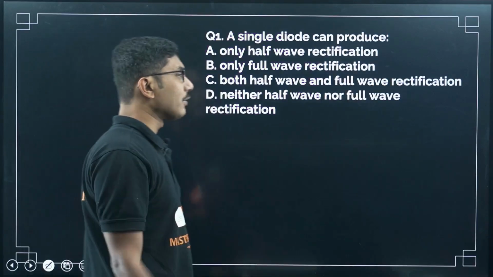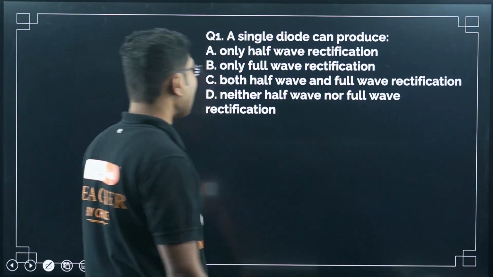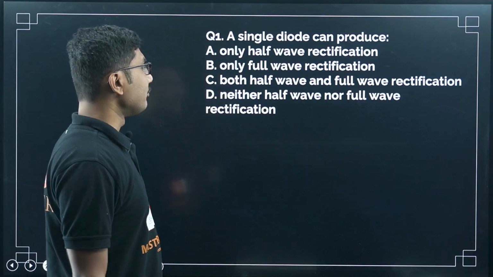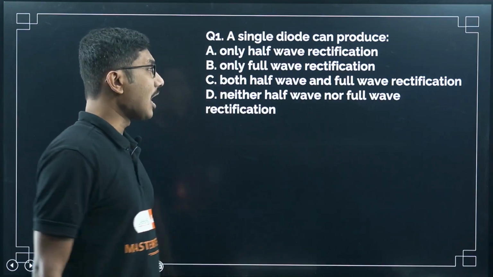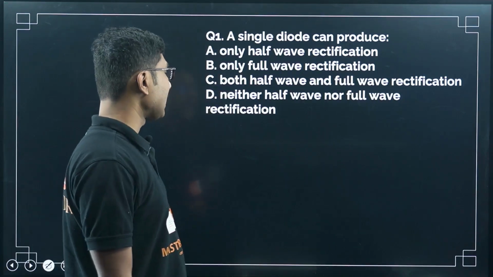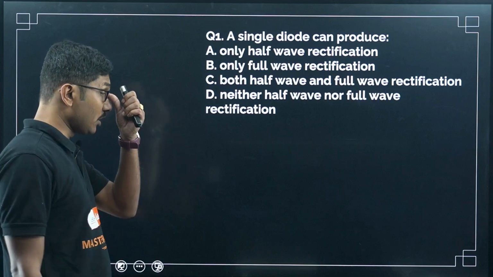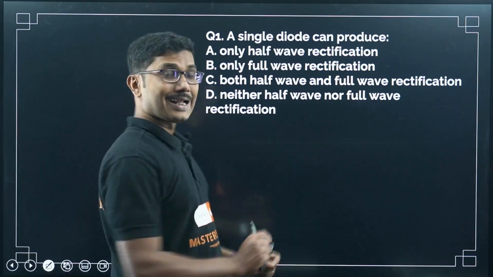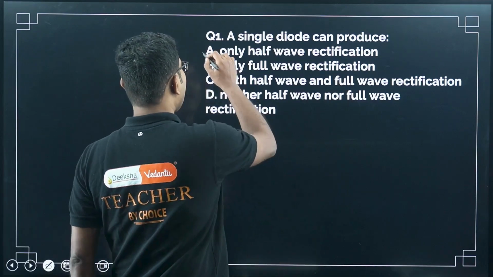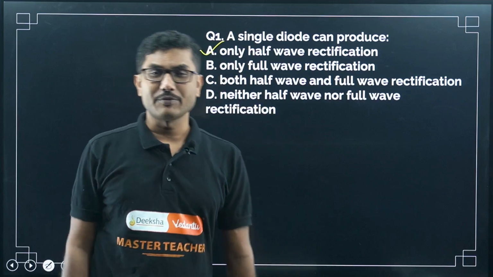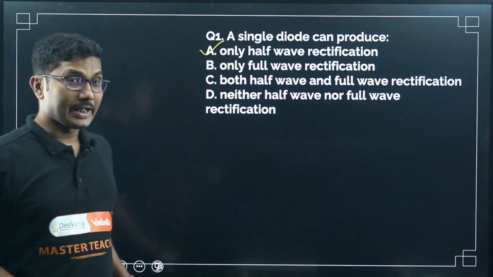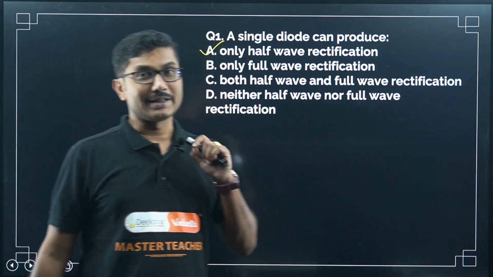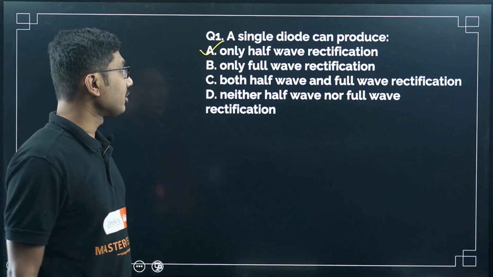A single diode can produce only half wave rectification, only full wave rectification, both half wave and full wave rectification, or neither half wave nor full wave rectification. Okay, a single diode can do only half wave. So the correct answer is option A. If you have marked option A, then you are correct. If you have marked anything else, then you are not correct.